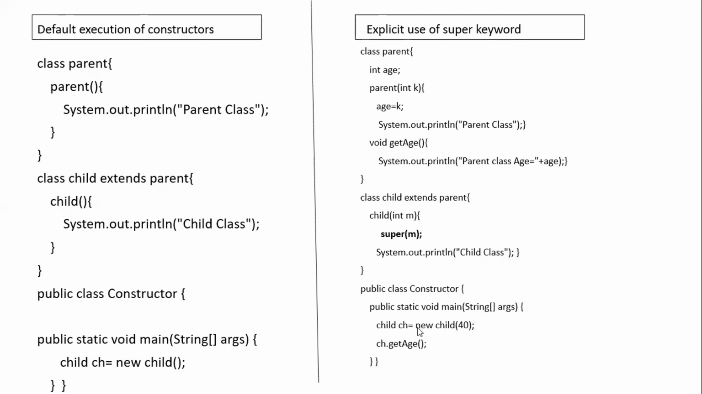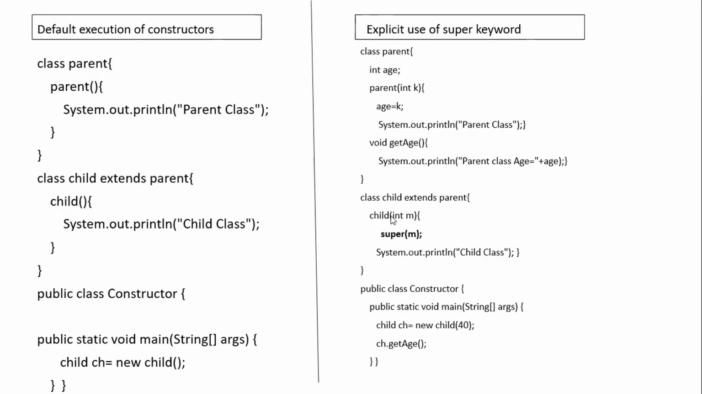When you are creating an object of the child class, first it will go to a default constructor. It will check whether there is a default constructor of the parent. You don't have a default constructor in the parent. Then what will it do? It will go to the parameterized constructor of the child. Correct? So it is matching with this. Here you are calling super of m. What is the value of m? m is equal to 40. 40 will be sent to the parent's k. So 40 will be copied to age. So first you will get a message called Parent class. This is the first message which you will get.